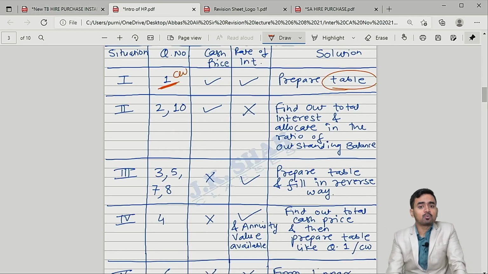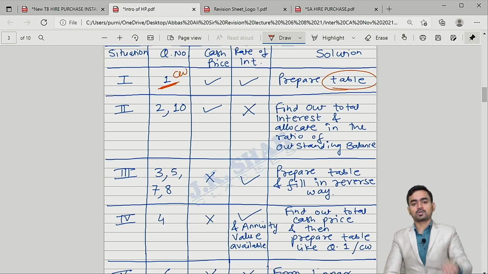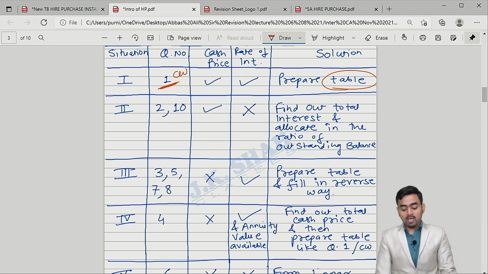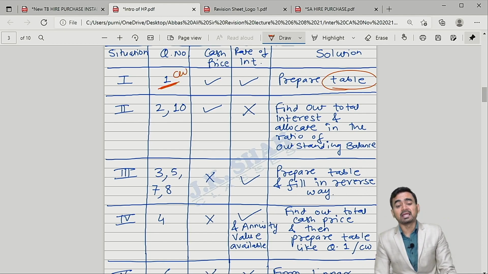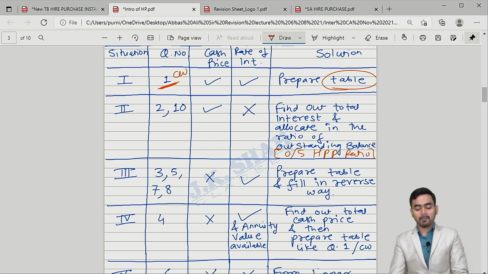Next set is what? Second one says what? When the cash price is given but the rate of interest is not given. Cash price is there but the rate of interest is not there. What will you do? Check the solution. Find out total interest and allocate it in outstanding balance ratio. What is the meaning of outstanding balance ratio? Outstanding hire purchase price ratio. Is it clear? Outstanding hire purchase price ratio.